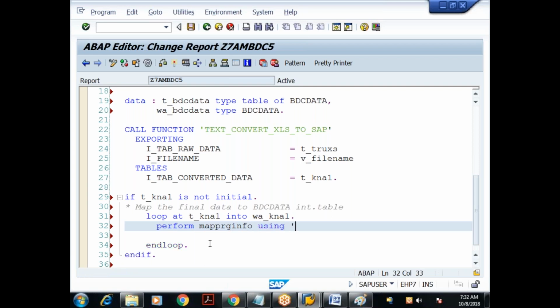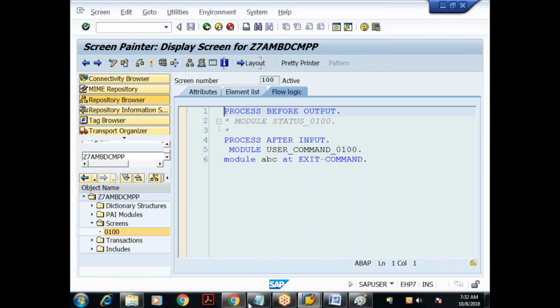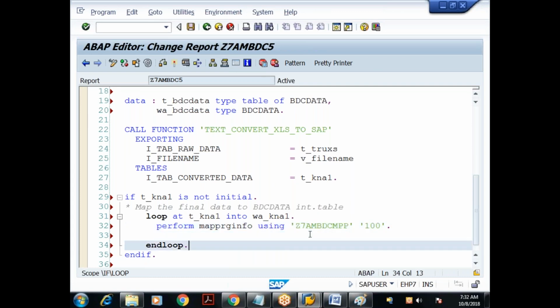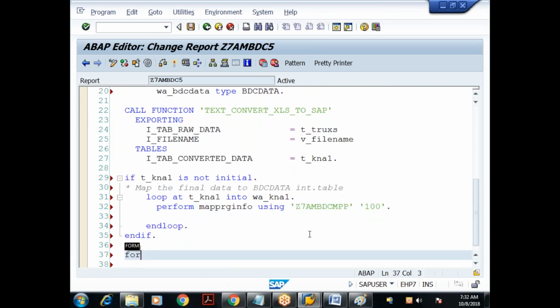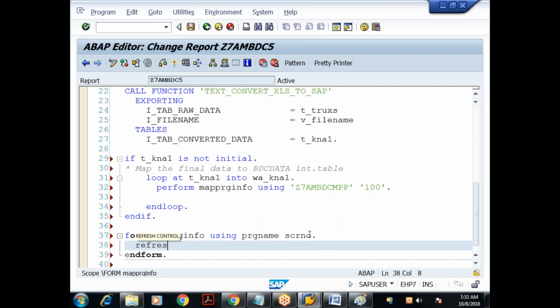I pass my module pool program name and screen number, using Z7M_BDC_MPP and screen number 100. Then I define the subroutine: form map_program_info using two parameters, program name and screen number, endform. Refresh your BDC data internal table.